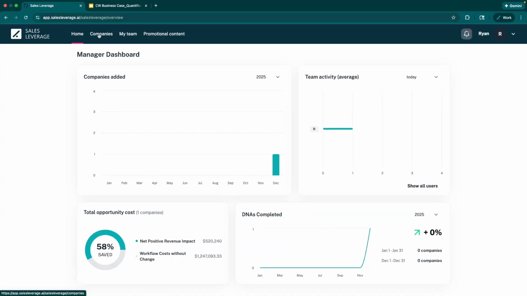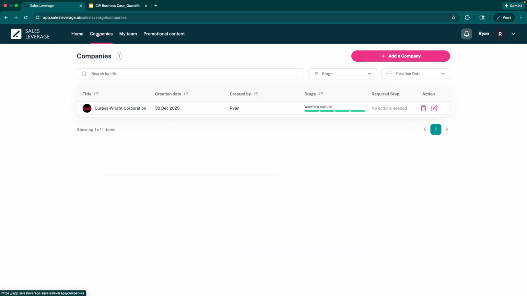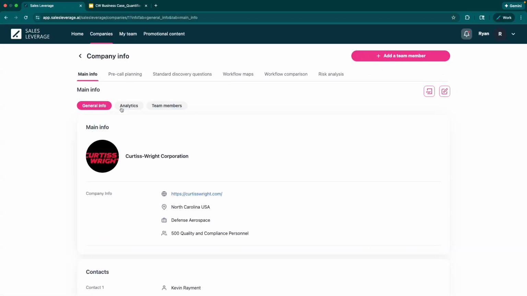Okay. So now if you go into the company area, this will show you, and I'll get deeper, like I said, into each module as we go forward. But if I go into this company here, Curtiss-Wright Corporation, you'll capture your typical information in any type of pre-call research. You want to know the company name, the URL, where they're based, what industry, so on and so forth.